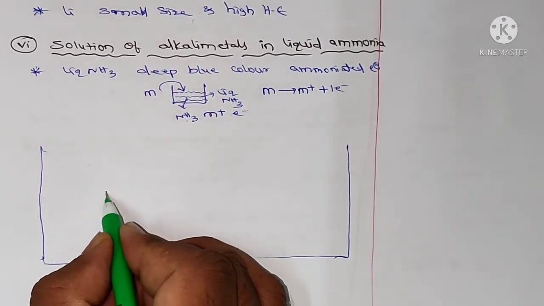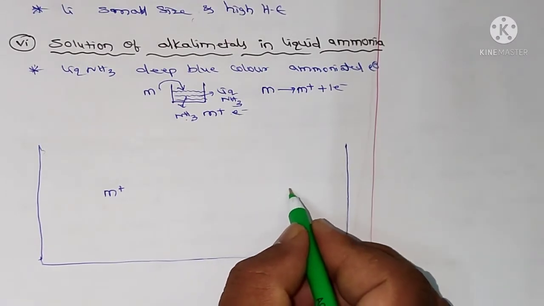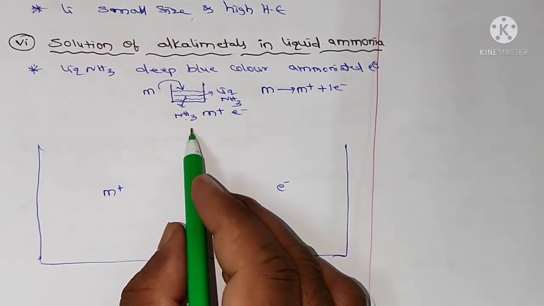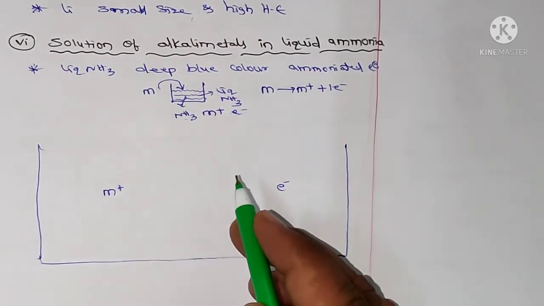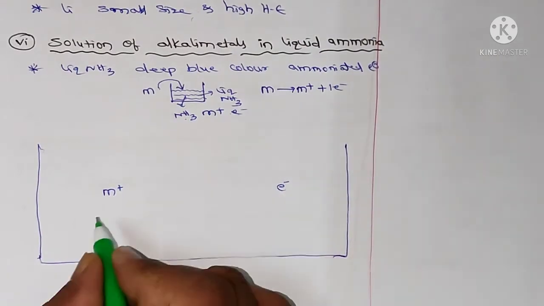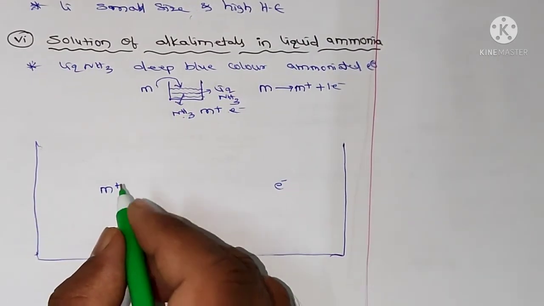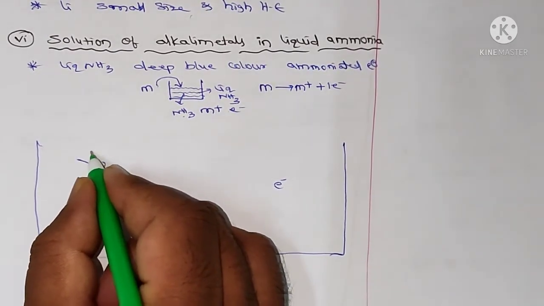In that beaker we have M plus ions and electrons, and also NH3 molecules in that solution. So these M plus ions are surrounded by ammonia molecules.